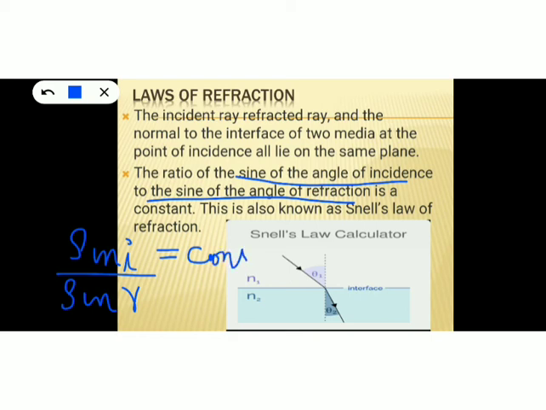This is the mathematical expression for the second law of refraction, which is known as Snell's law of refraction.